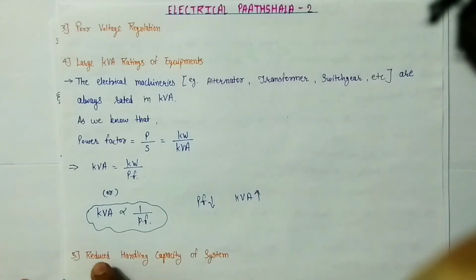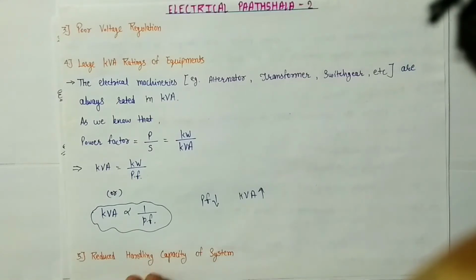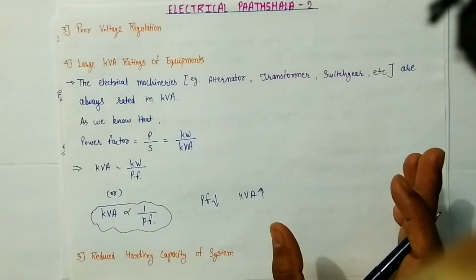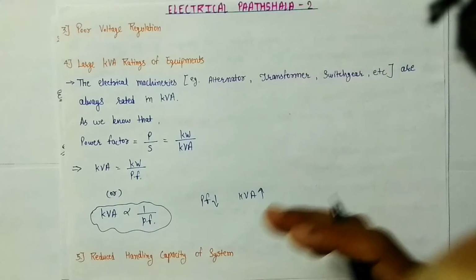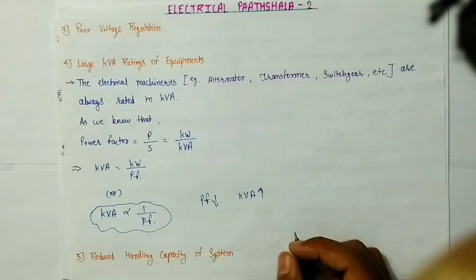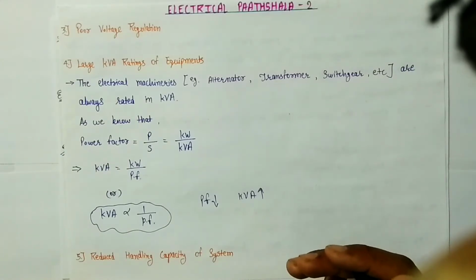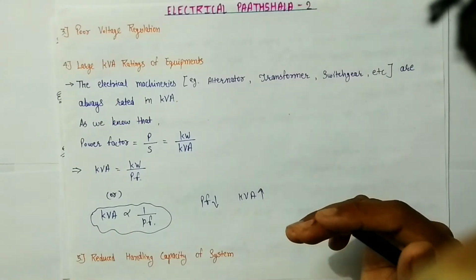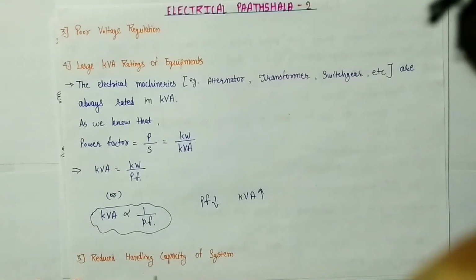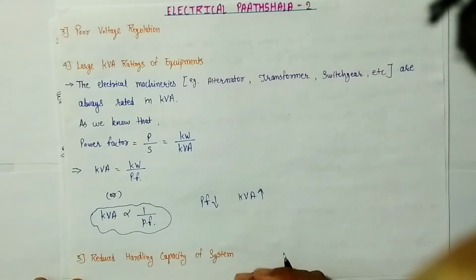Now the fifth disadvantage is reduced handling capacity of the system. So in case of low lagging power factor, the handling capacity of all the elements of the system reduces because of the reactive component of the current. Reactive component of the current means I sin phi, because the I sin phi reduces the utilization capacity of the installed equipment. That's why the handling capacity of all the elements of the power system reduces in case of poor power factor. So this is also a major disadvantage.